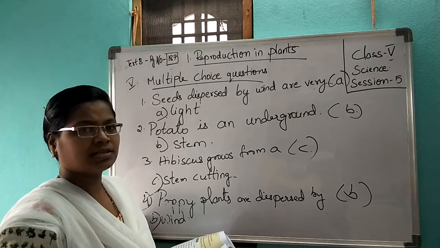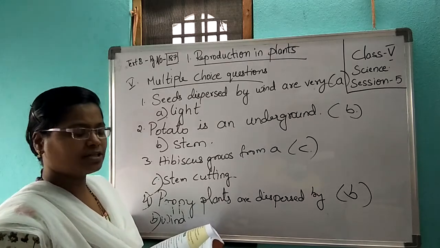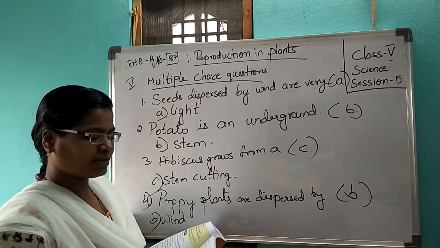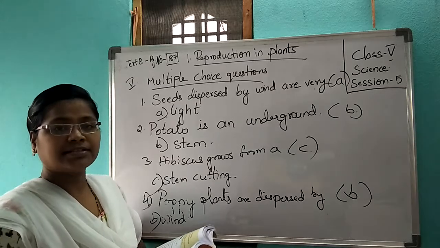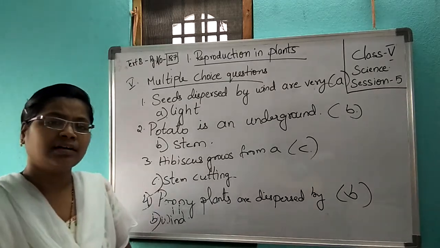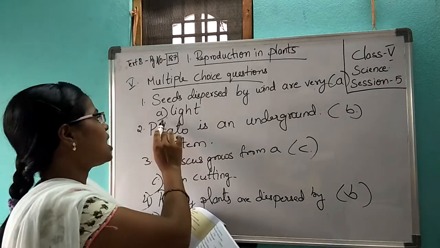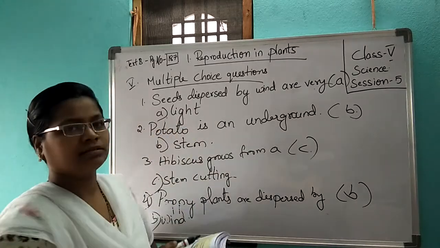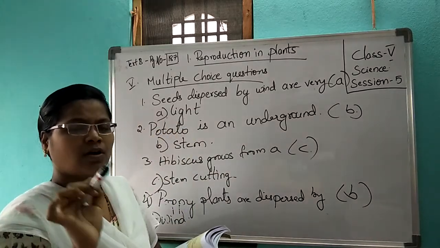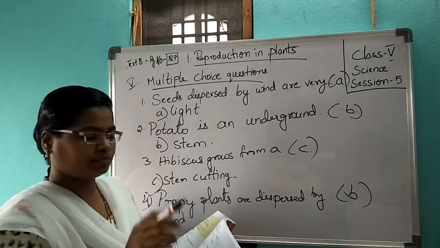Multiple choice questions. See the first question. Seeds dispersed by wind are very light. Since they are very light, seeds get dispersed. Answer A, light. Write A. All those who do not have a textbook, copy them.